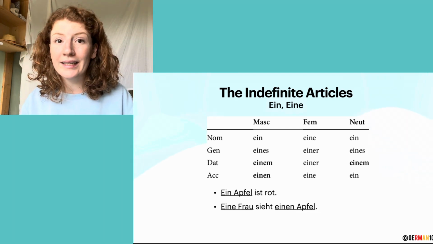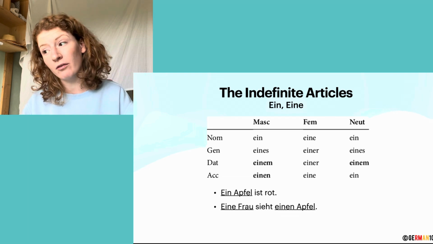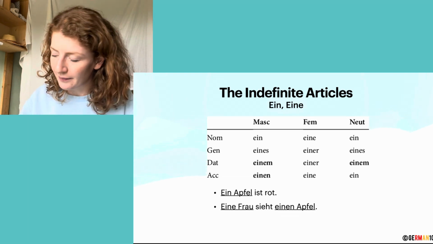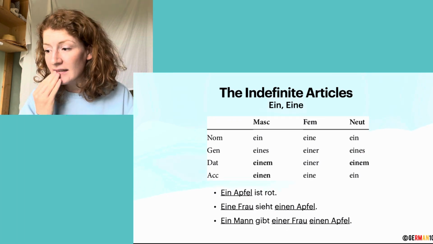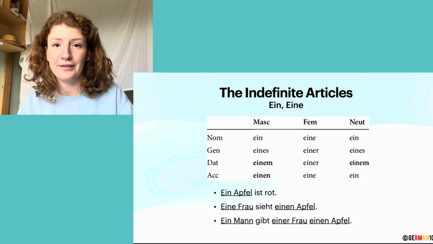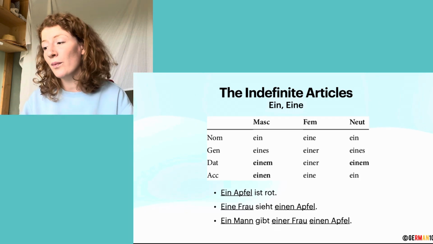Now an apple is the direct object of the sentence and therefore has to be in the accusative case, and therefore ein changes to einen. And the last sentence, ein Mann gibt einer Frau einen Apfel. A man gives a woman an apple.